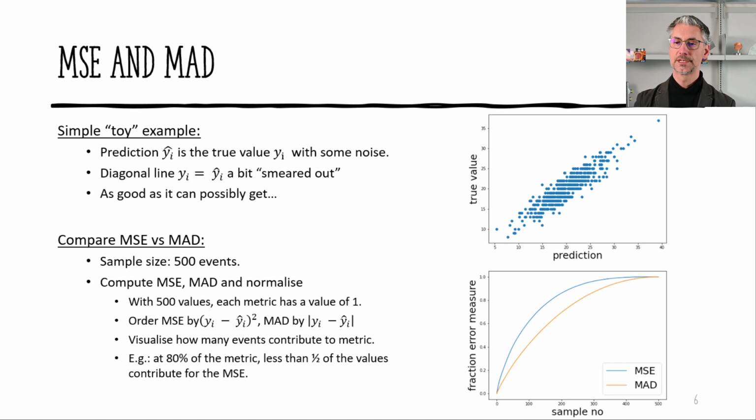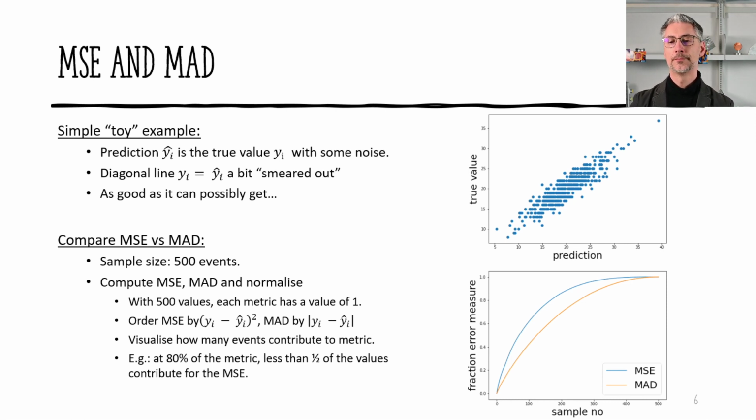Let's compare the two for a simple toy example. Let's say that our prediction is the true value with some Gaussian random noise. So this is not really a big model, it just means that everything is perfect. We just assume that our prediction takes the true value and adds a little bit of noise to it. So essentially we say that the prediction is the true value on the diagonal line here, but a bit smeared out due to the noise. This is as good as it possibly can get, and will never be as good in real life.